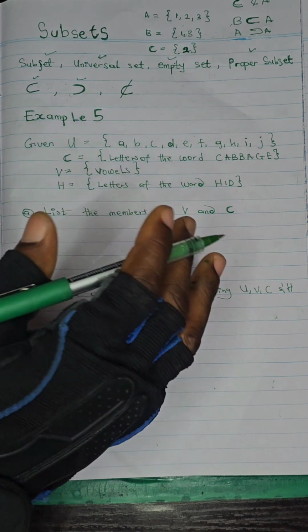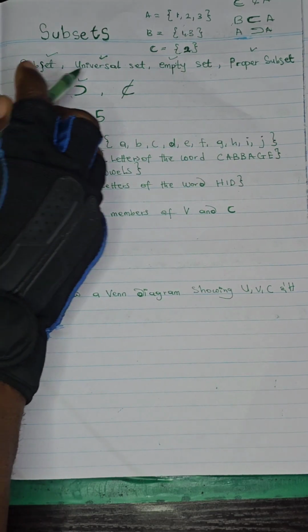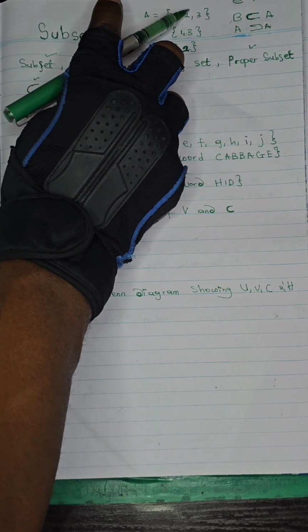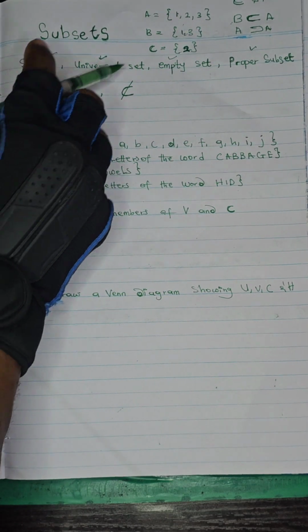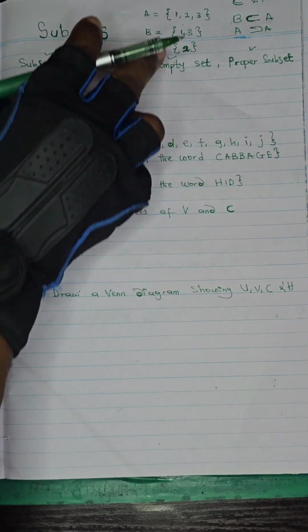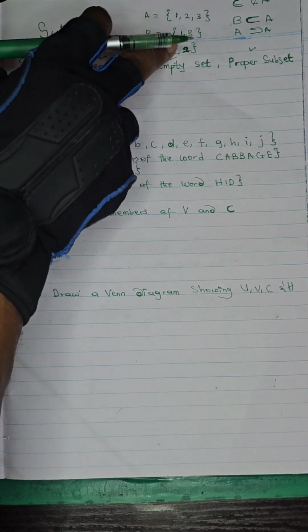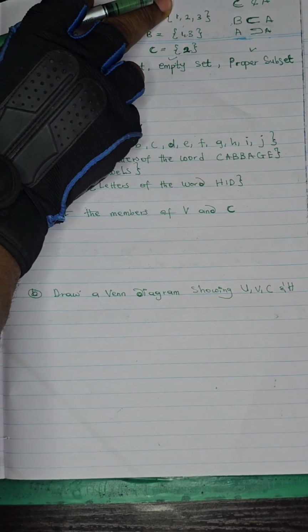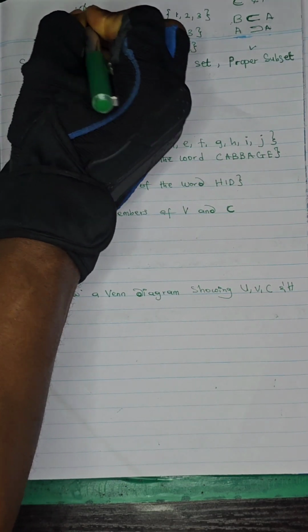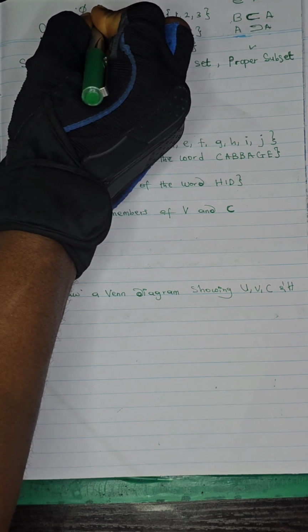Let me recap before we continue. A subset simply means when the whole element of a set is contained in another set. Universal set is a set that contains all the subsets. You can have as many as possible, but the universal set is that set that has all the whole subsets inside of it. While an empty set, we did in our previous class, this is the notation for an empty set, or you can just draw a set that has nothing inside.